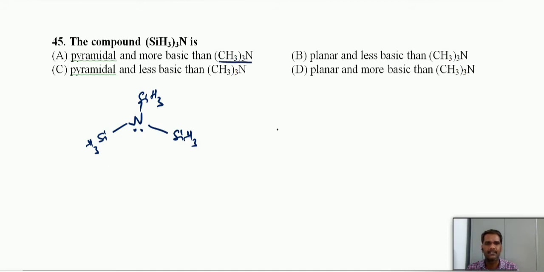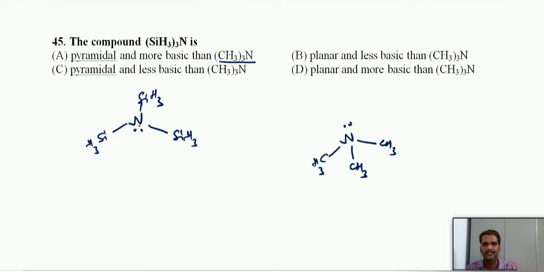Similarly, in trimethylamine, nitrogen carries one lone pair. Now you compare the lone pair of nitrogen here and the lone pair of nitrogen here, the hybridization, everything.